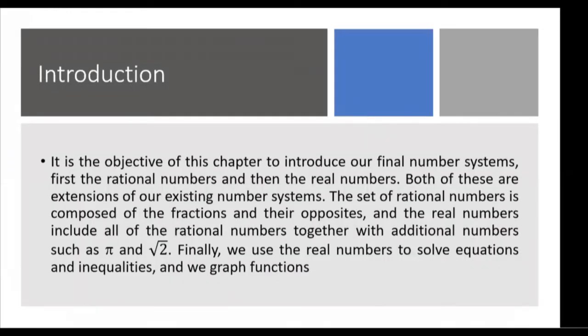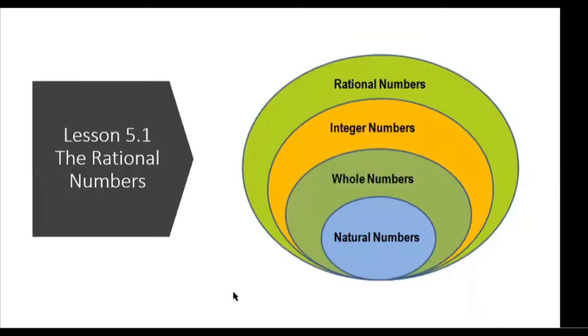It is the objective of this chapter to introduce one final number system. First, the rational numbers, and then the real numbers. So, unahin muna natin itong rational numbers. Both of these are extensions of our existing number system. The set of rational numbers is composed of the fractions and their opposites. And the real numbers include all of the rational numbers together with additional numbers such as pi and square root of 2. Finally, we use the real numbers to solve equations and inequalities, and we graph fractions.